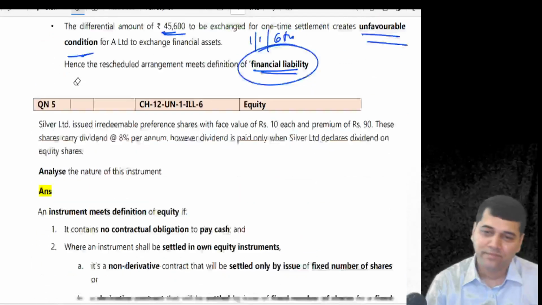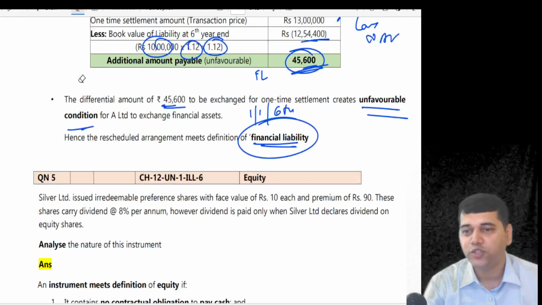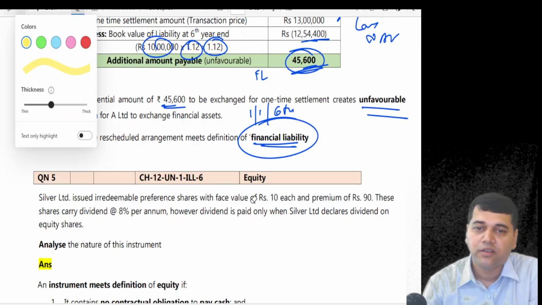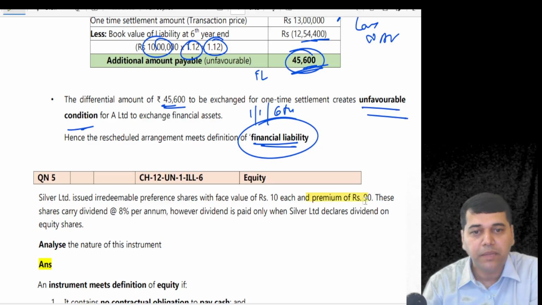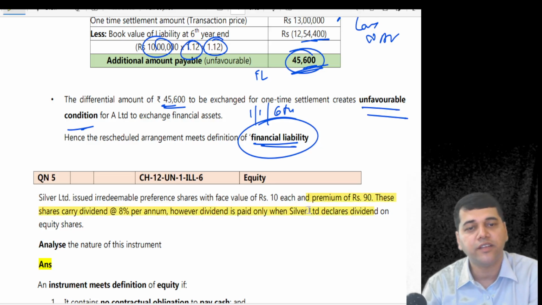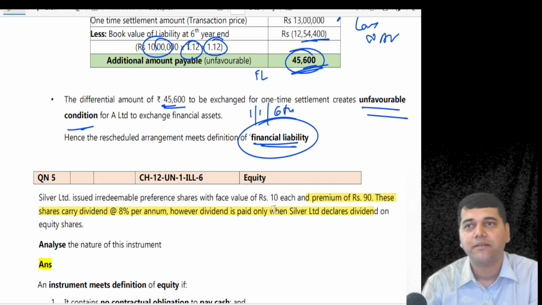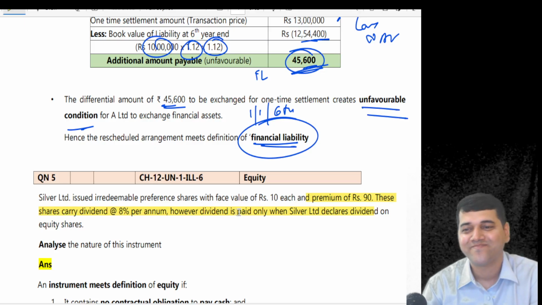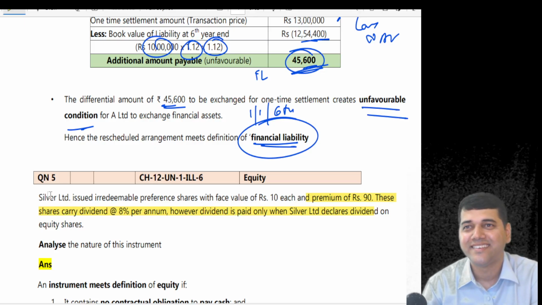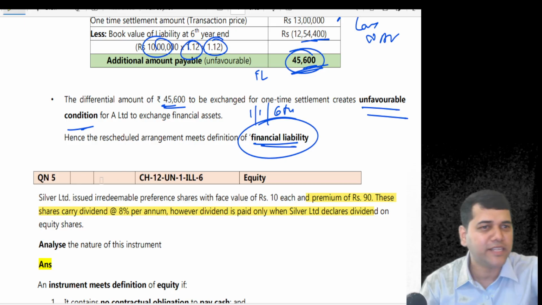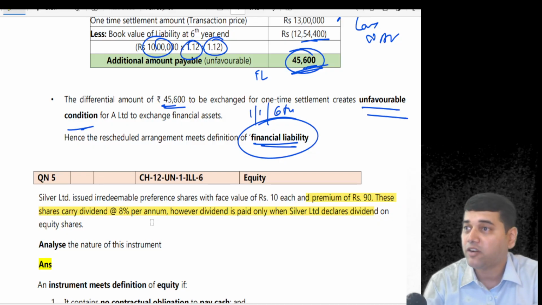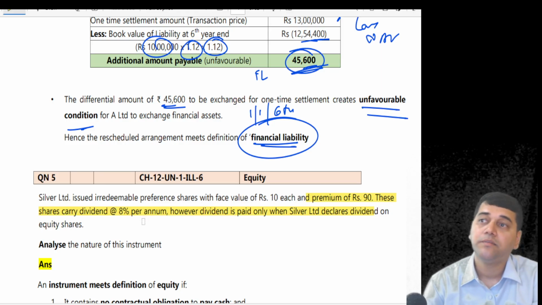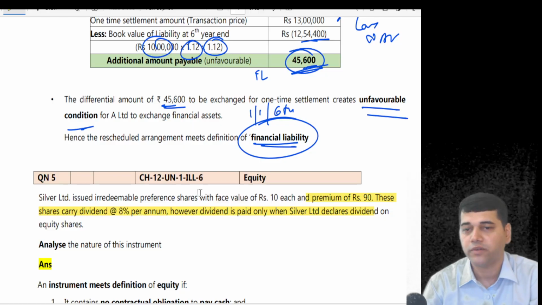Yes. Next, Silver Limited issued irredeemable preference shares with a face value of 10 rupees each at a premium of 90 rupees. What accounting entry must they have passed? Sorry? You can take the book and start scribbling. Bank account debit 100, preference capital 10, securities premium, preference premium, whatever, 90.